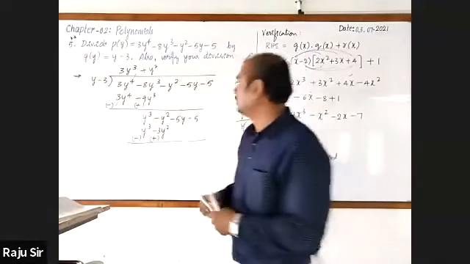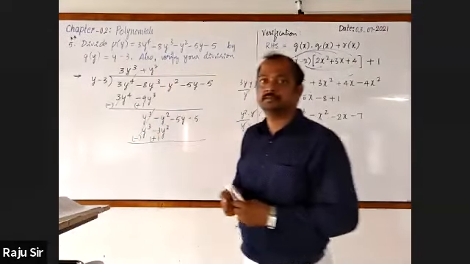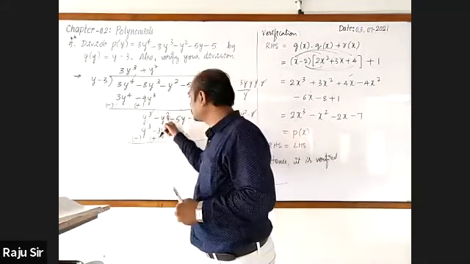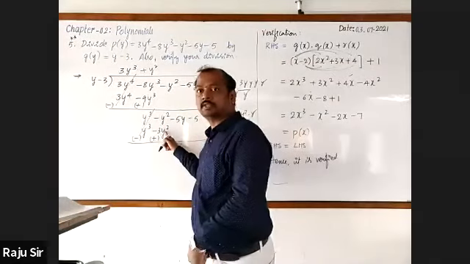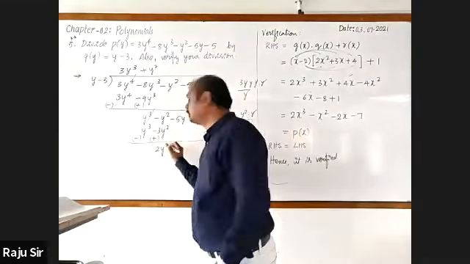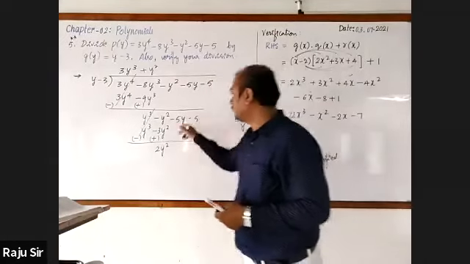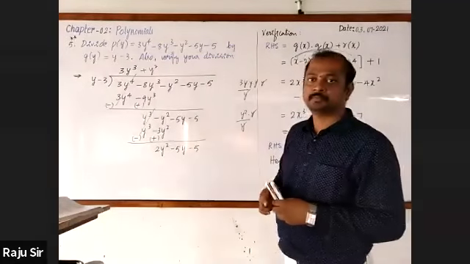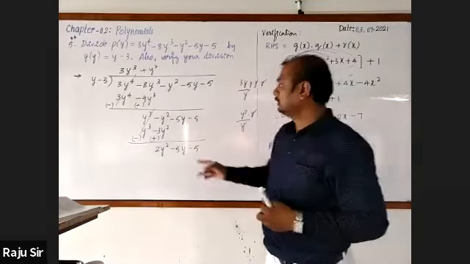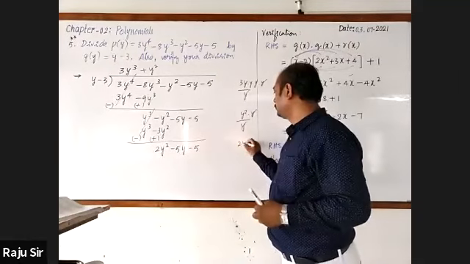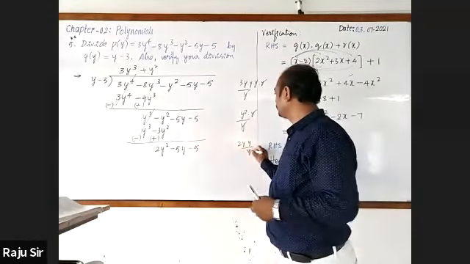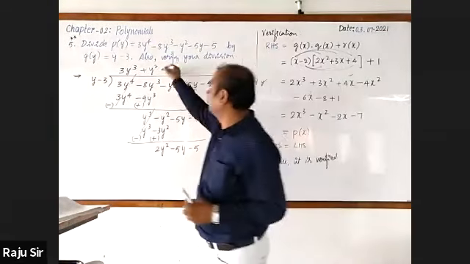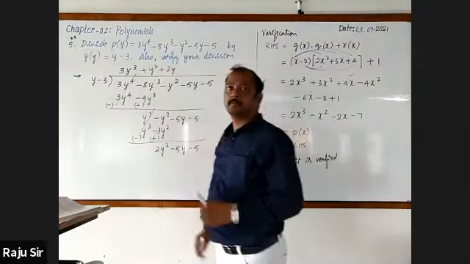The first term gets cancelled. Minus y square plus 3y square is 2y square. Carry down the remaining: minus 5y minus 5. Next, 2y. 2y into y is 2y square. Wait, let us check.